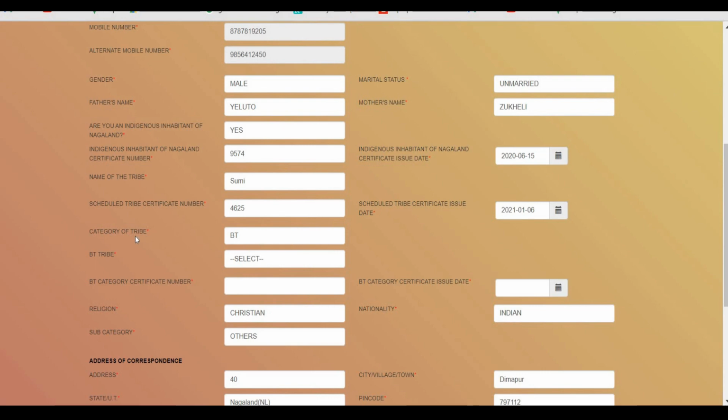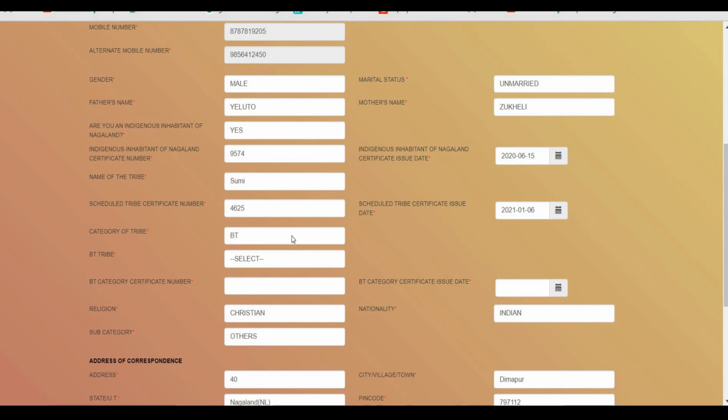The next point is related to the category of tribe. If you belong to any of the backward tribes, then based on the BT category certificate number, if you have recently applied, along with the ST certificate you'll also be getting your BT certificate. So you have to enter the same certificate number in this particular box. If you belong to any of the tribes, the certificate number that you can see is similar, 42625, then you have to enter the same certificate number in this box.